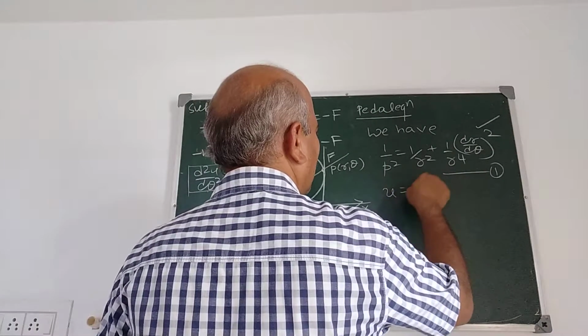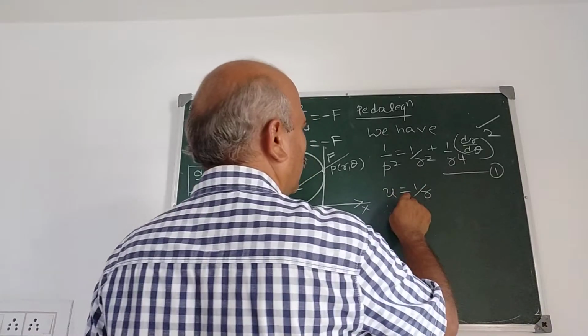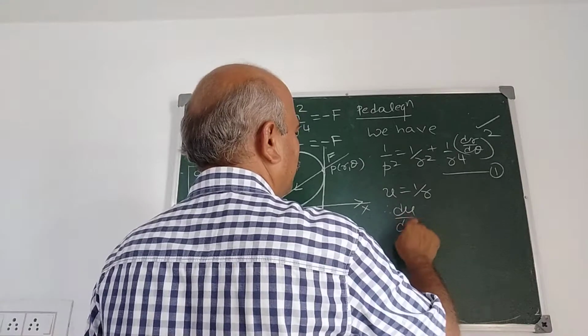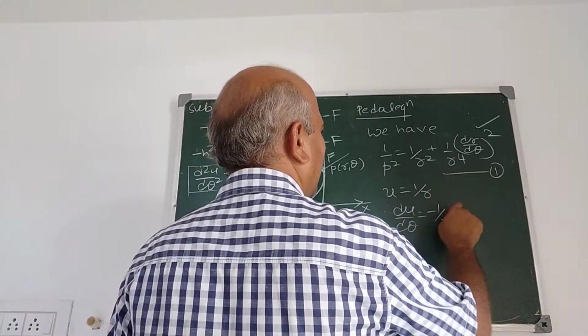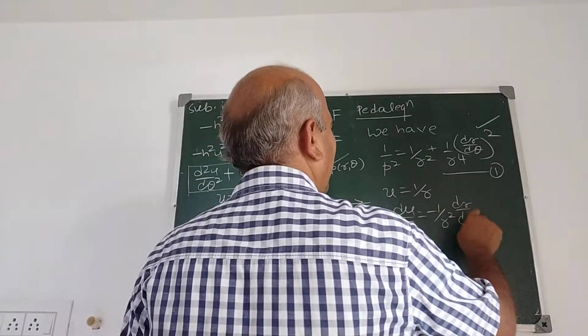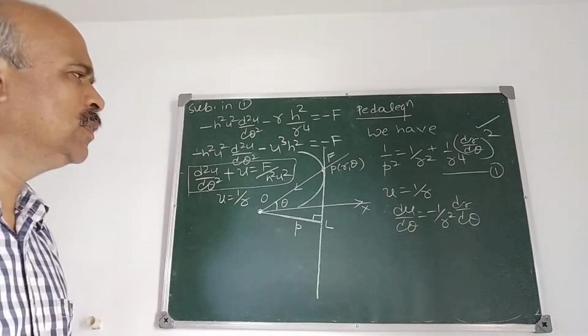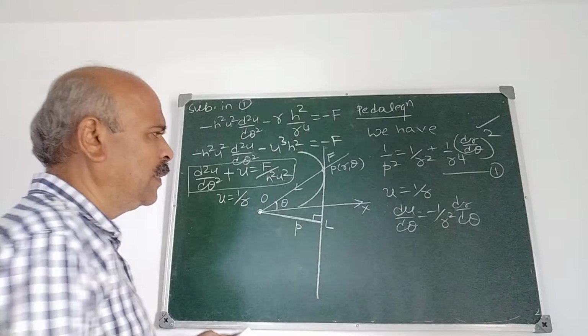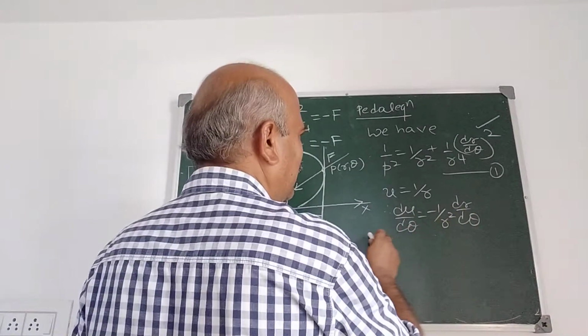We have u is equal to 1 upon r. Therefore, du by d theta is minus 1 upon r square dr by d theta.